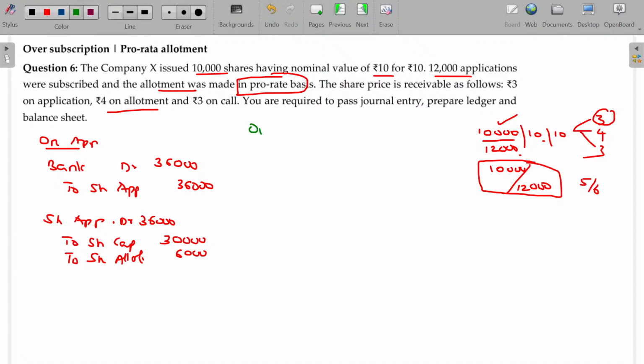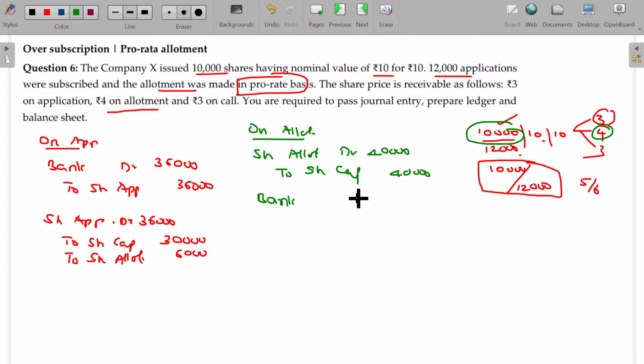Now what is the due for allotment? On allotment, share allotment account debit to share capital. What is the due for share allotment? 4 rupees per share for the number of shares allotted, 10,000. 10,000 into 4, 40,000. But how much will I receive?